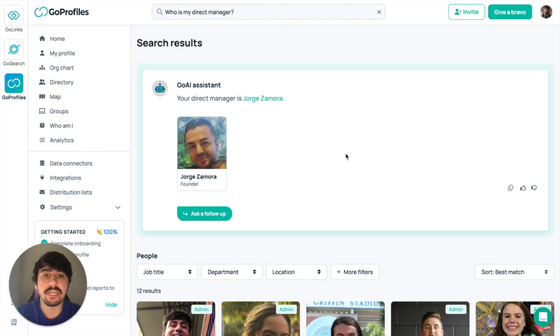So it makes it really easy to find all of the information that you would otherwise have to send a Slack message or send an email to find out, who is who within inside of your organization and what are some of the skills that they have. Makes it really easy to find that in a distributed environment.